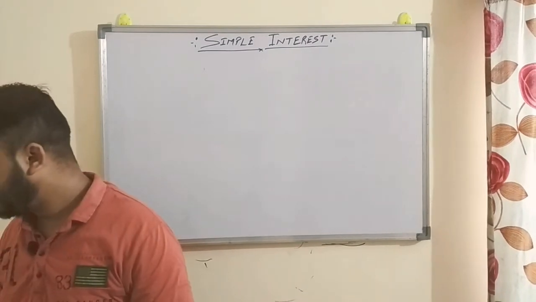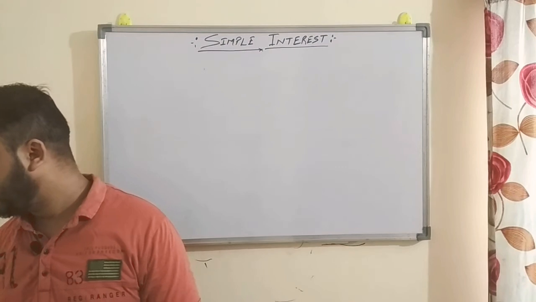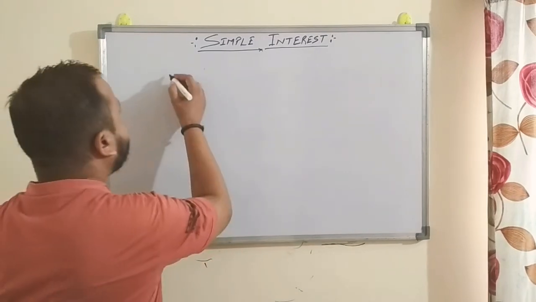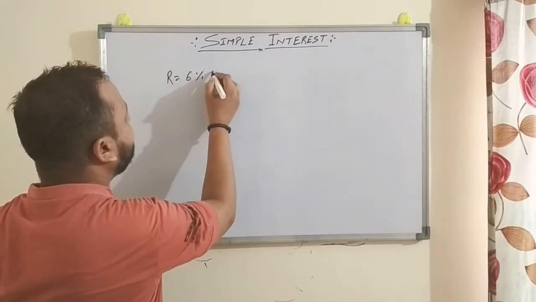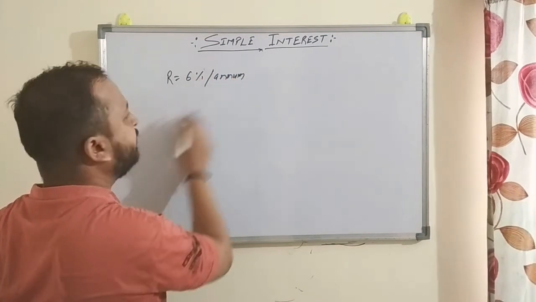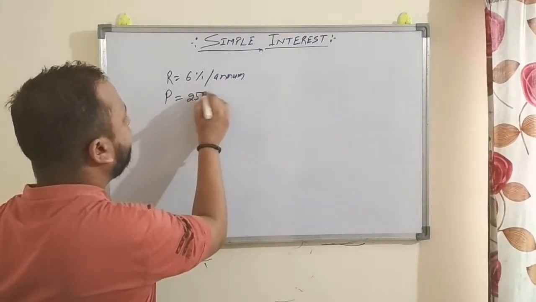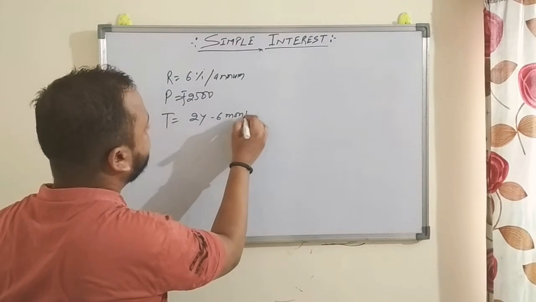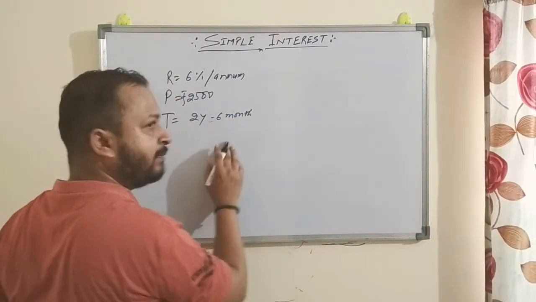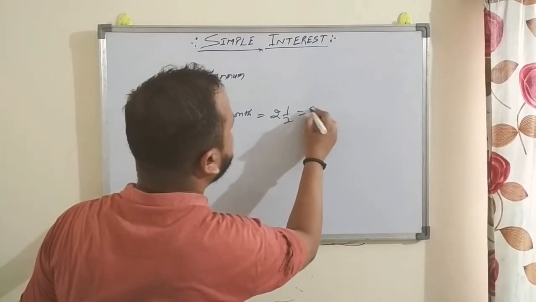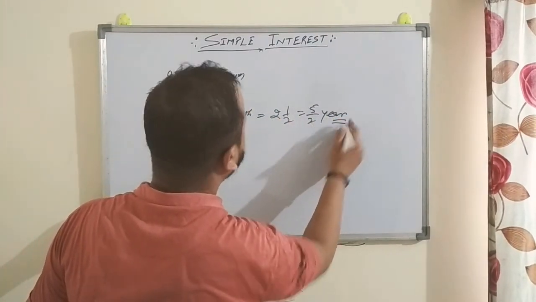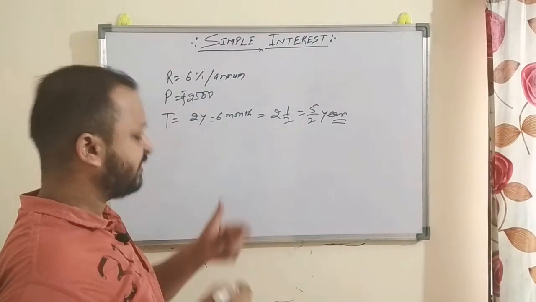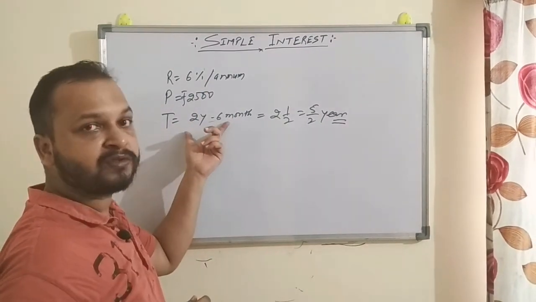Find the simple interest on 2500 rupees for 2 years 6 months at 6% per annum. So rate of interest, R, is given as 6% per annum, that is, per year. Principal is given as 2500. Time is given as 2 years 6 months. So just convert 6 months into years. So 1 by 2. So 2 whole 1 by 2, that is 5 by 2 years. Right? So rate of interest is given on a yearly basis, so you have to convert the time period also to a yearly basis.